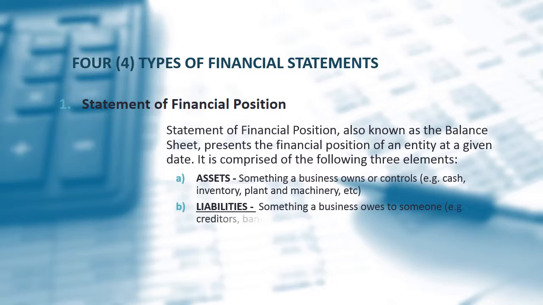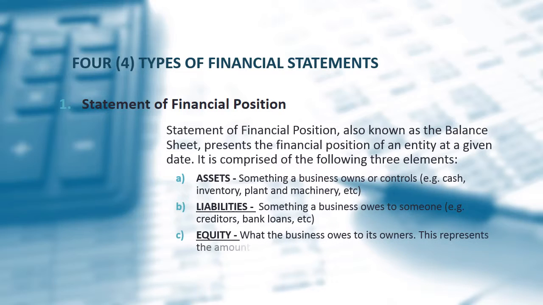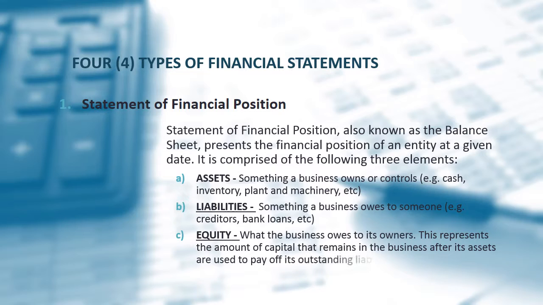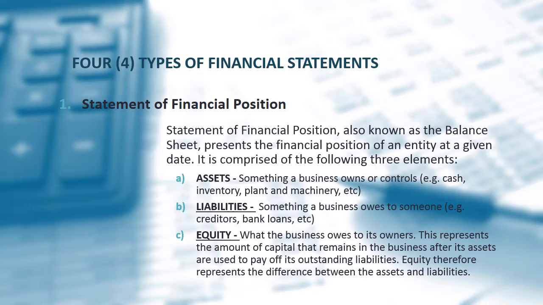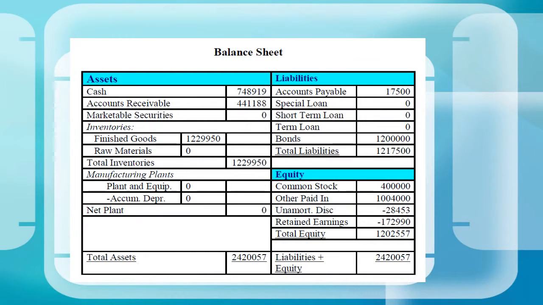Liabilities, something a business owes to someone. Equity, what the business owes to its owners. This represents the amount of capital that remains in the business after its assets are used to pay off its outstanding liabilities. Equity therefore represents the difference between the assets and liabilities. This is an example of a balance sheet.